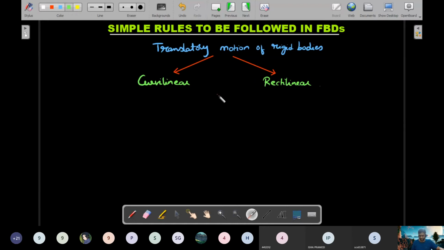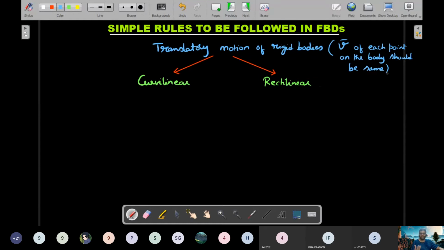So what is the main definition of translatory motion? Translatory motion requires the velocity vector of each point on the body should be same. And you can do that even in curvilinear motion.